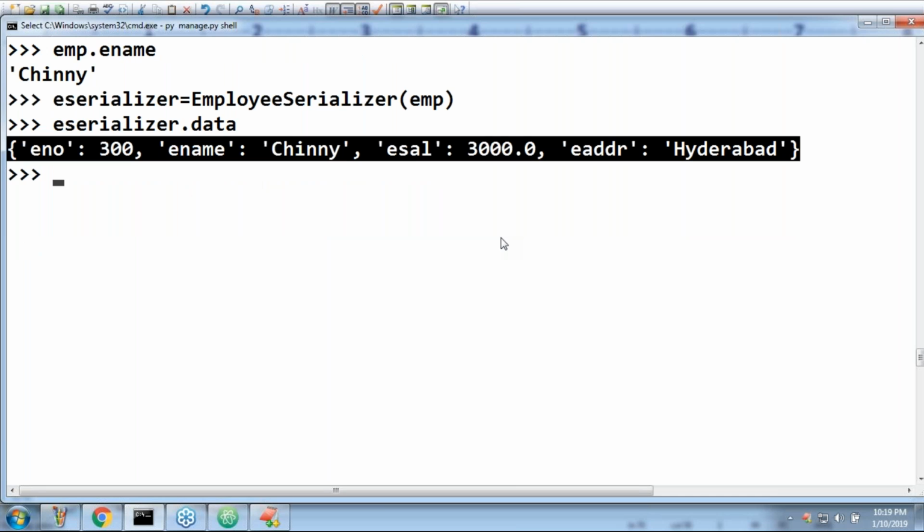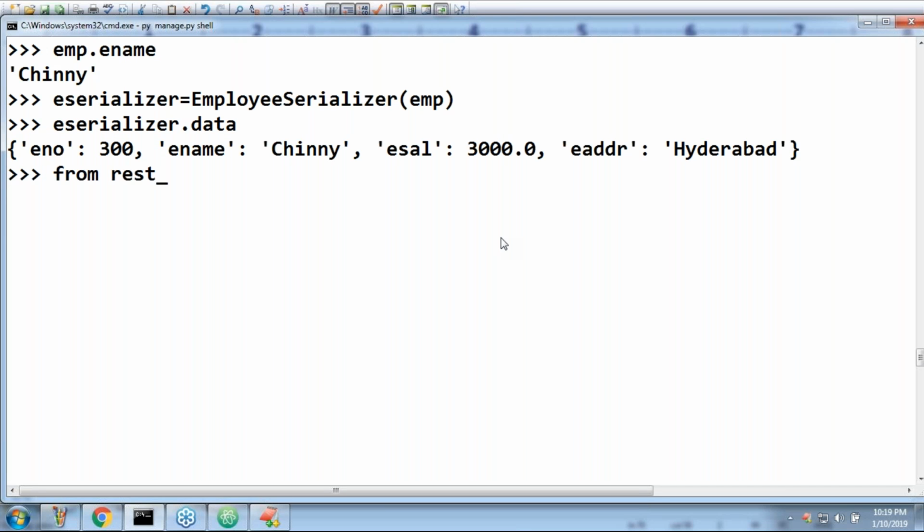I forgot that. From rest_framework dot renderers import JSONRenderer. Okay, like the first activity, of course we already imported. Just for your practice sake I'm taking it, sir.